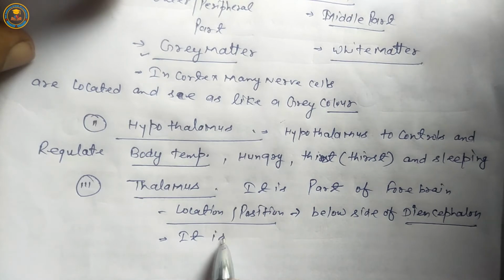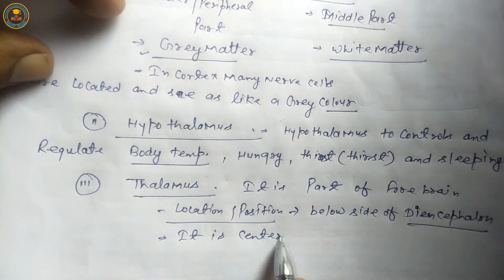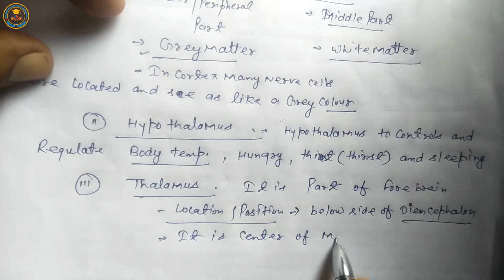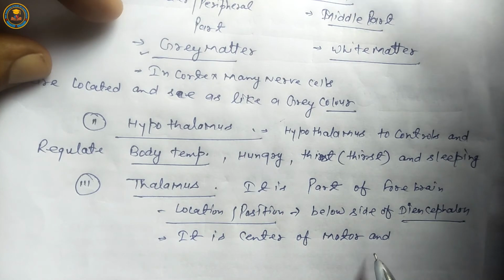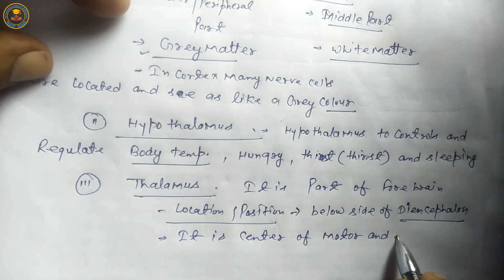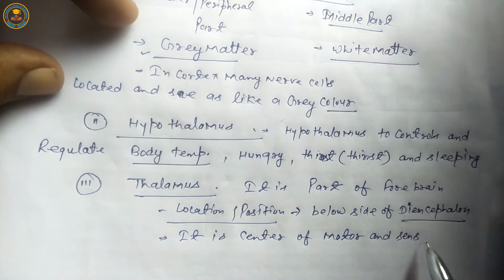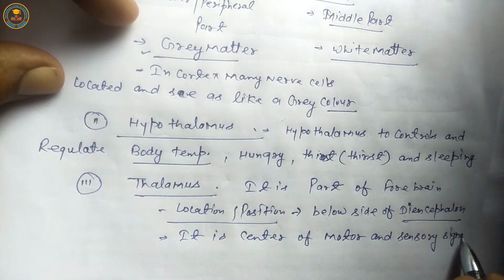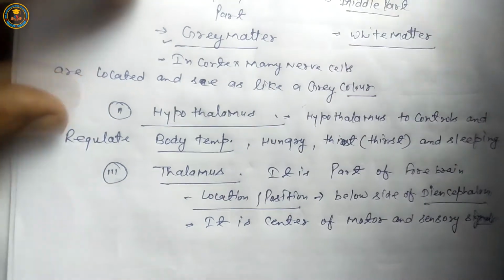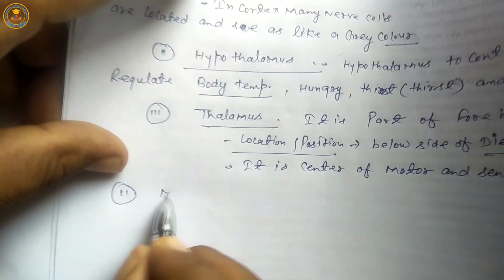Thalamus is the center of motor and sensory signals.